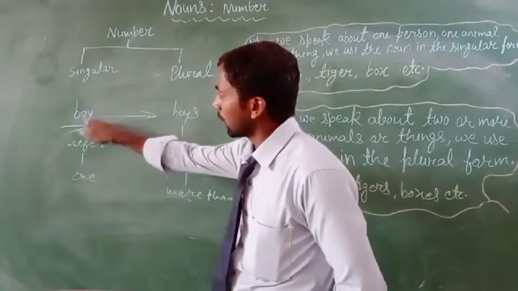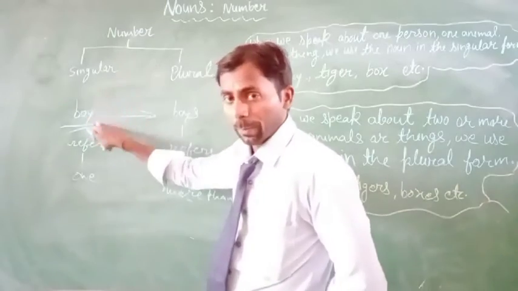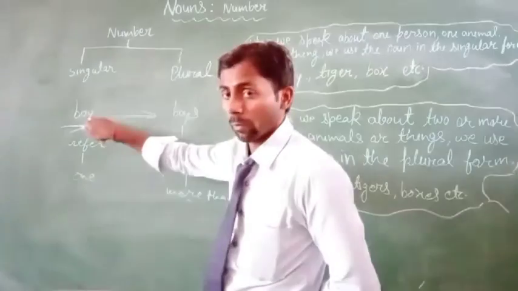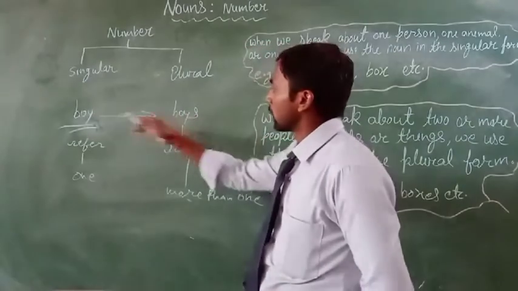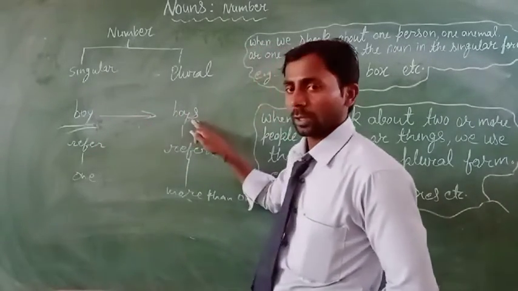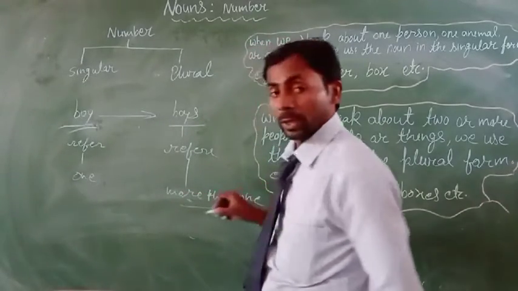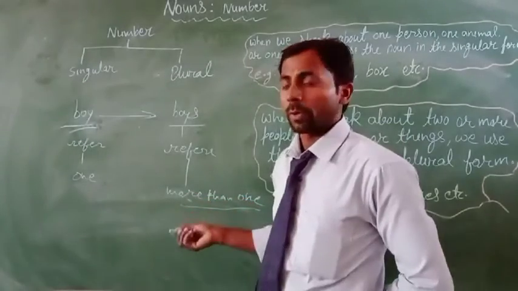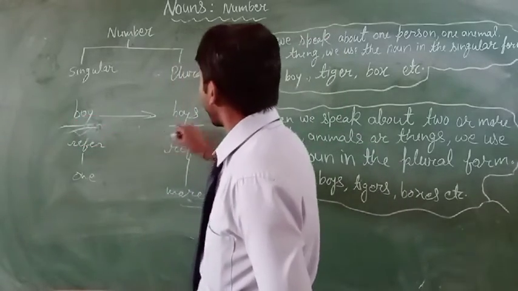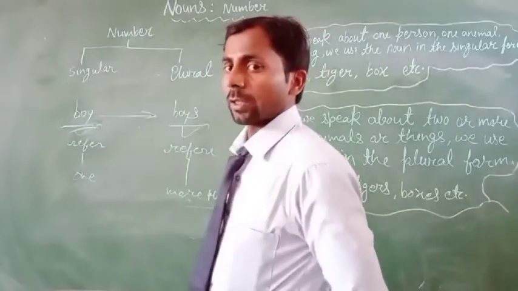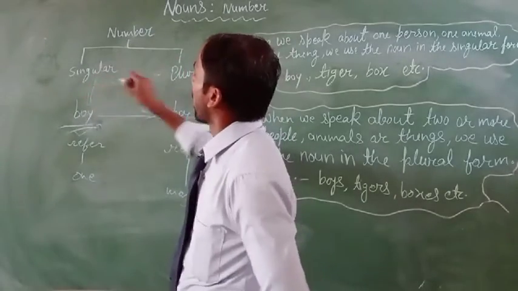This word is a person, and how many persons? Only one person. It is the boy. Boy refers to one person, and this boy word is transferred into boys, and this word refers to more than one person. It refers to more than one person, so we can say that it is the plural form. It is the singular form and it is the plural form. So we can say easily that it is the singular number and it is the plural number.